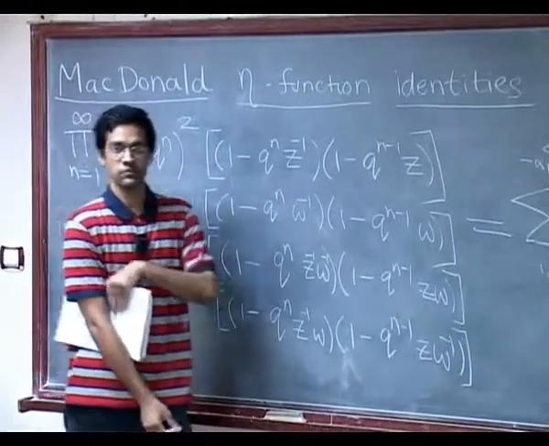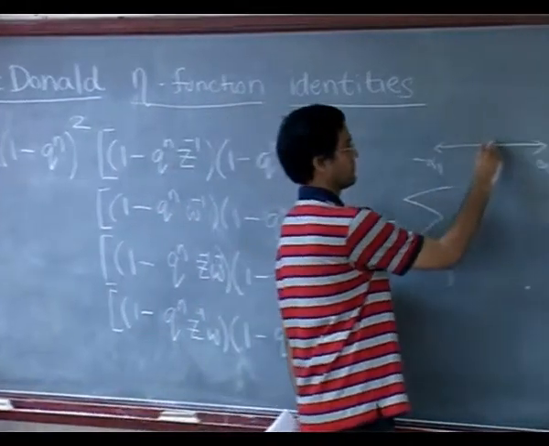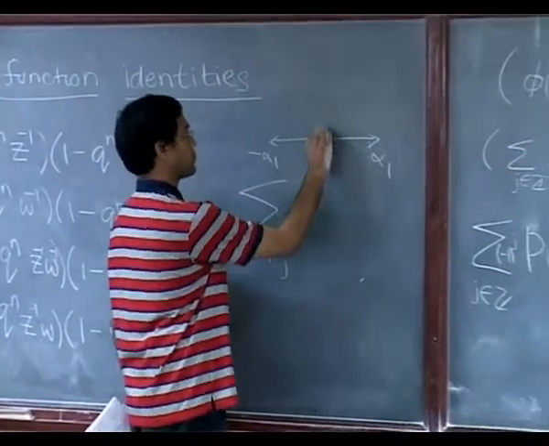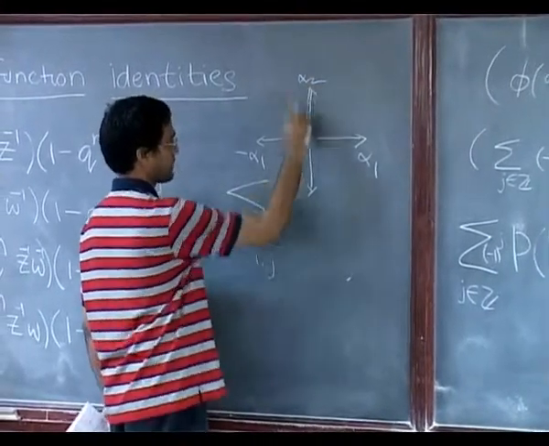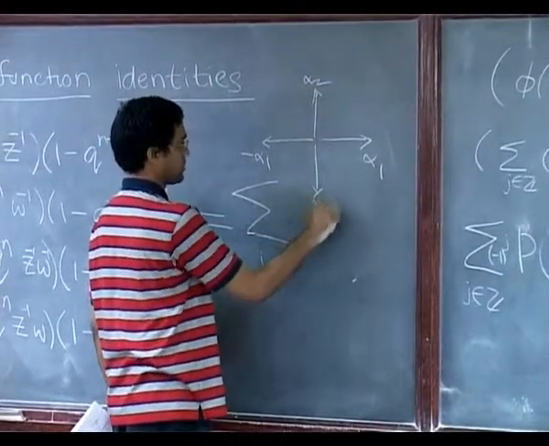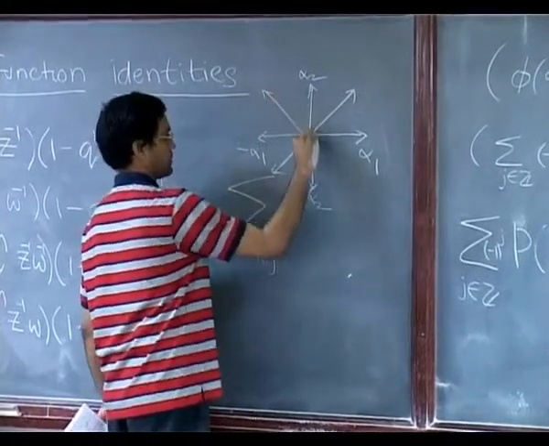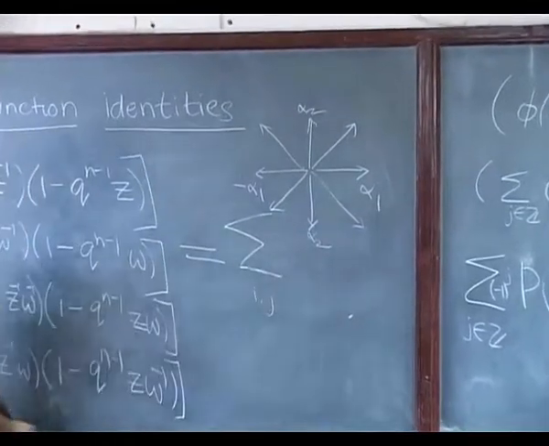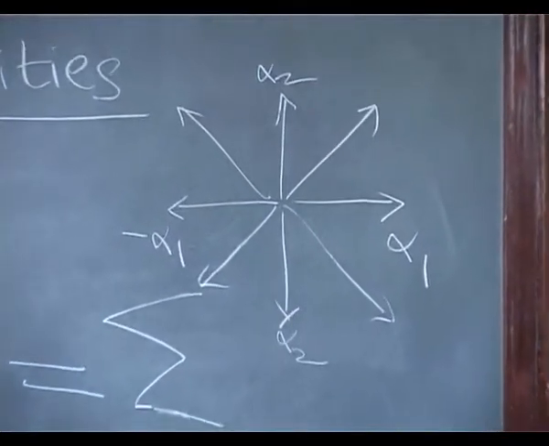Now where have we seen those? What root system? B2. So this is alpha 2. It's in fact the same length as alpha 1. Alpha 1 plus alpha 2 is longer. Okay, so if you think of these in that way, this is just the B2 root system, right?